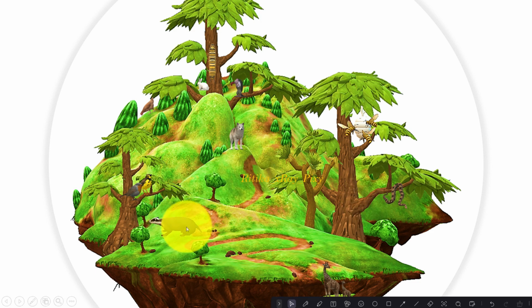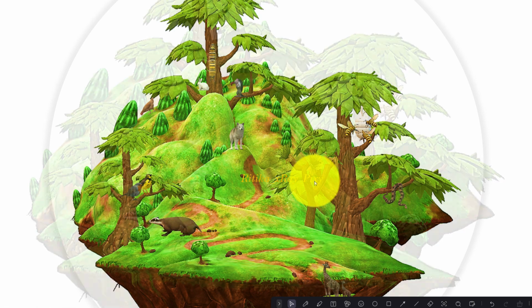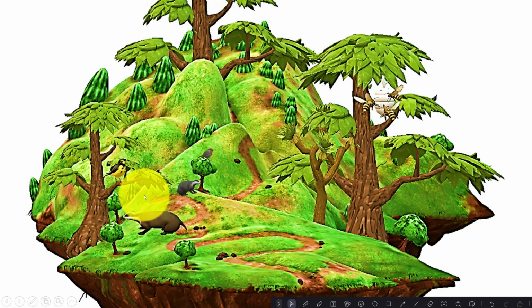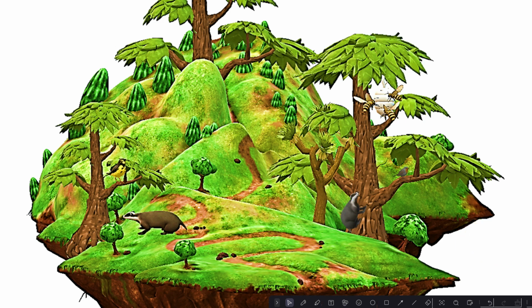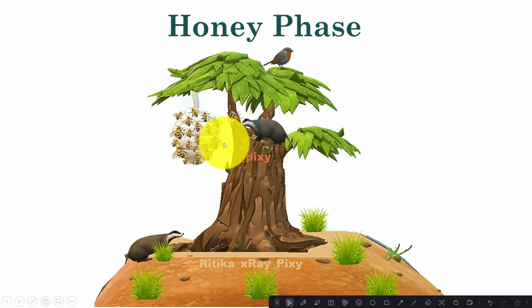In this phase, the honey badger will follow the honey guide bird to reach the beehives. In this phase, the cooperative behavior of the honey badger and the honey guide bird is simulated. Honey guide birds are known for their unique behavior of leading animals and humans to beehives. By doing this, the bird is able to get a small portion of honey that is left behind.